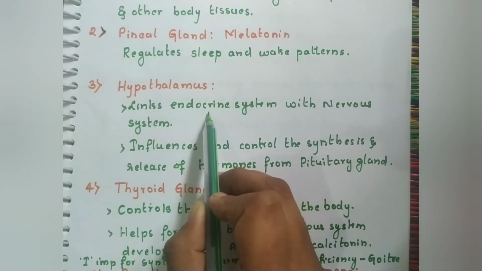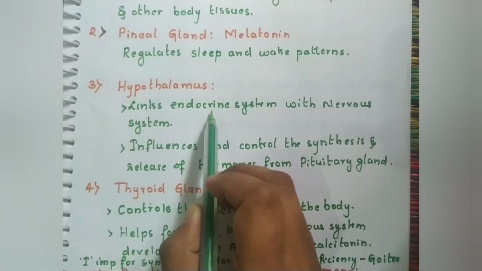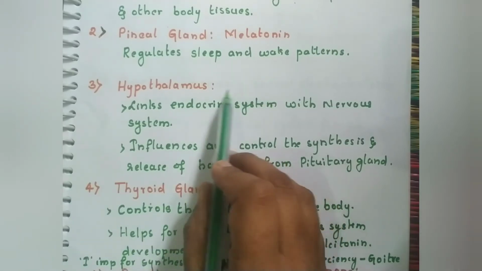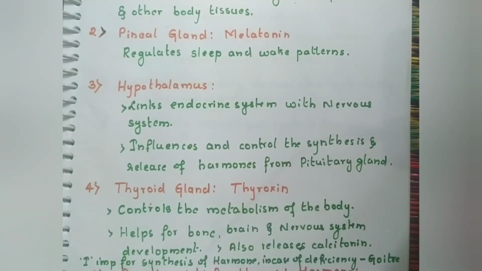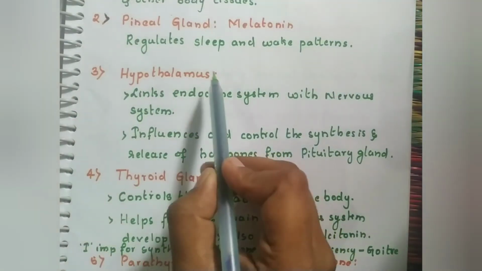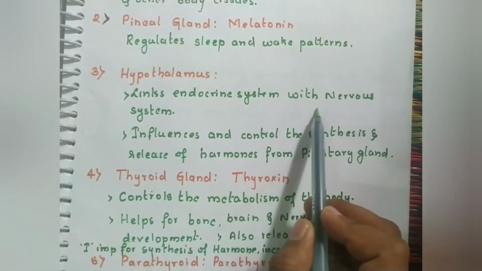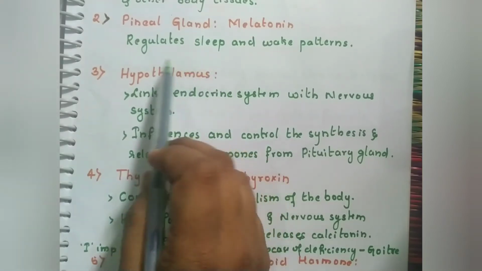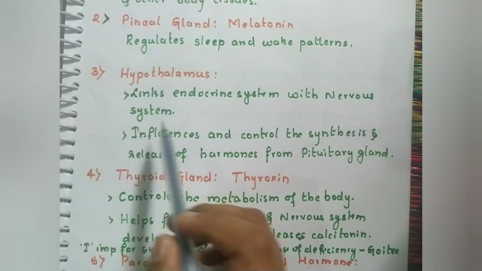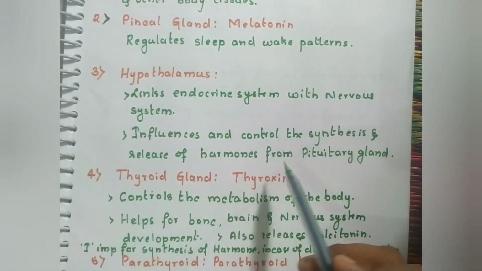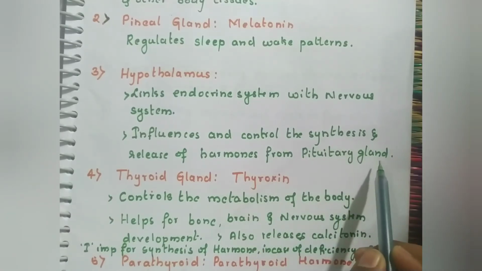The glands will be releasing the hormones, right? So glands and the hormones are the components of the endocrine system. This endocrine system and the nervous system have to be linked, which is done by the hypothalamus, and it also influences and controls the synthesis and release of growth hormone by the pituitary gland.